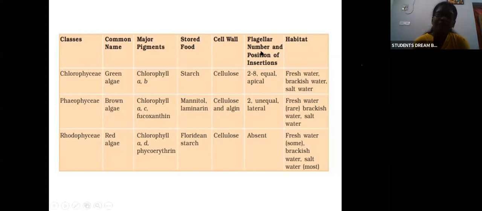Okay, so how will the flagella number and position be? Chlorophyceae has 2 to 8 flagella, equal in number, and the position is apical. In Phaeophyceae, there are 2 unequal flagella, and they are lateral. Whereas in Rhodophyceae, there is no flagella. What is the habitat? Chlorophyceae is usually fresh water, brackish water, or salt water. In Phaeophyceae, fresh water is rare; it is generally salt water or brackish water. In Rhodophyceae, only some are fresh water and most of them are salt water and brackish water.